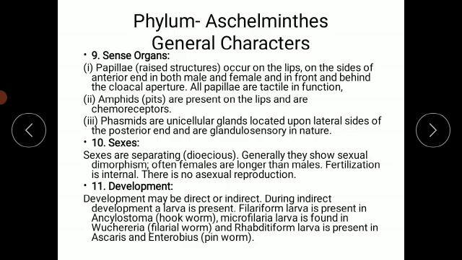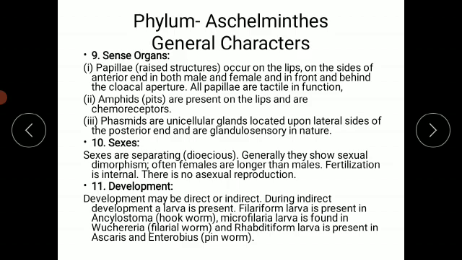Amphids, we also call them pits. They are present on the lips and are chemoreceptors. So they are useful to receive the sensation of different chemicals, since we call them chemoreceptors. Then phasmids are unicellular glands which are located on the lateral sides of the posterior end. They are glandulosensory in nature. Okay, so all this is about the three different types of sense organs.